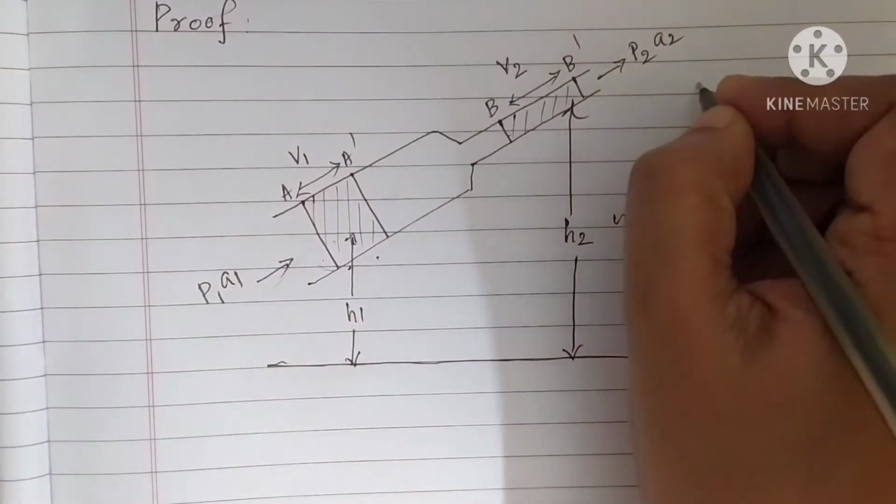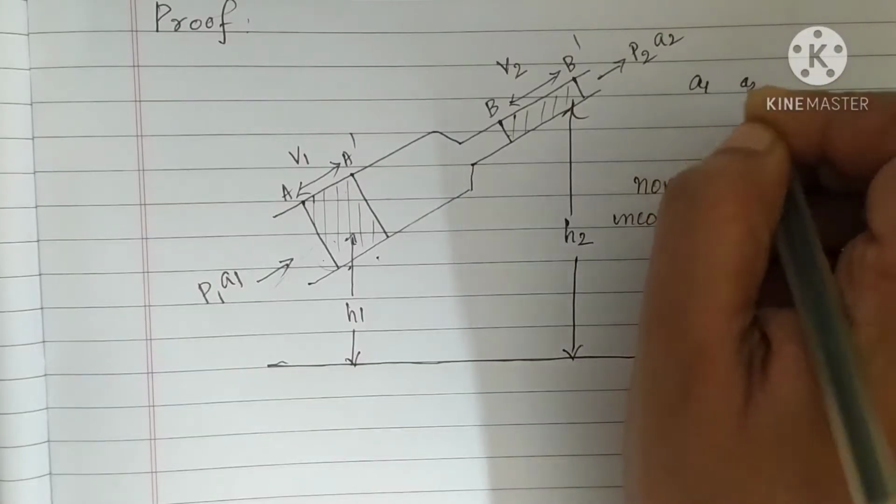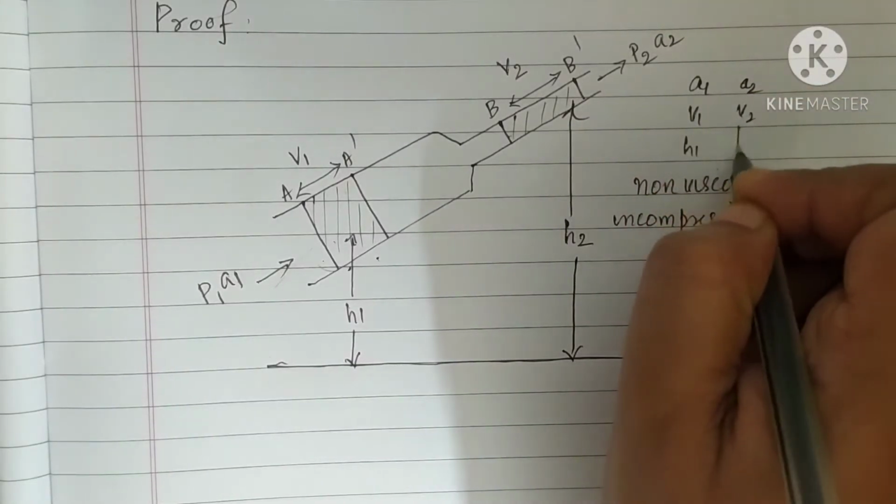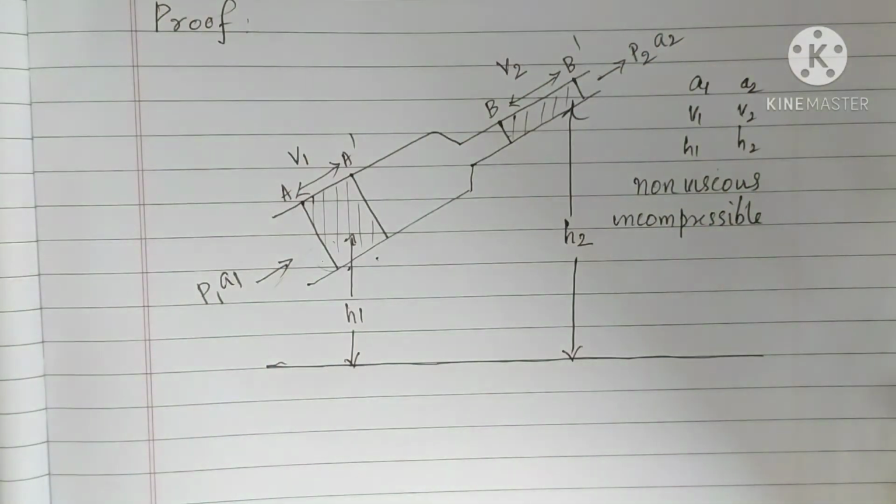First one is area, that is A1 and A2, then velocity v1 and v2, then h1 and h2, the heights from the ground level. Now the fluid is flowing through this pipe and we are considering the density of the fluid as rho.